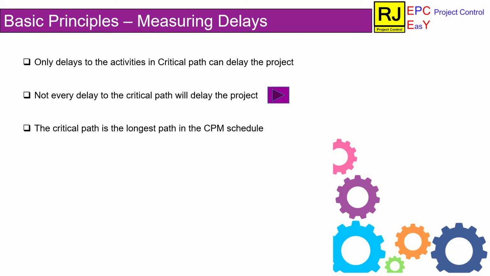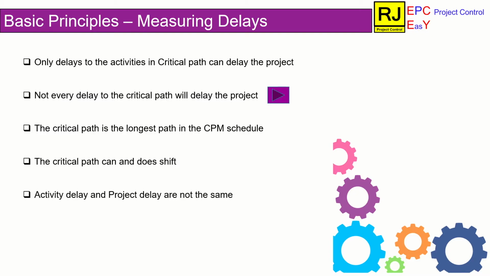The critical path is the longest path in the CPM schedule. This is the aptest definition of a critical path. Next one is the critical path can and does shift. In the process of updating the schedule, the critical path of the project schedule will shift. And the last one is activity delay and project delay are not the same. Delay in an activity is not necessarily causing delays in the project. Upon exhaustion of float in the respective activity, it will cause project delay.